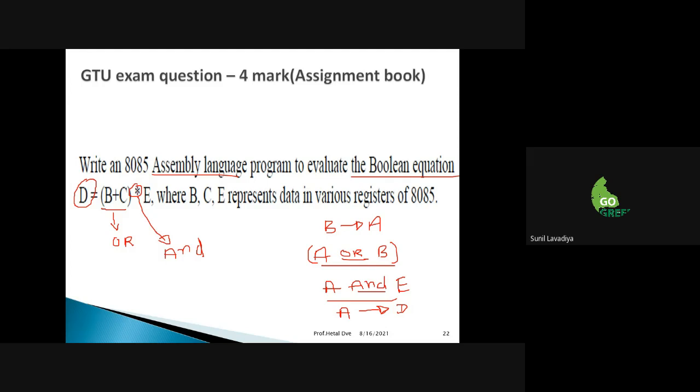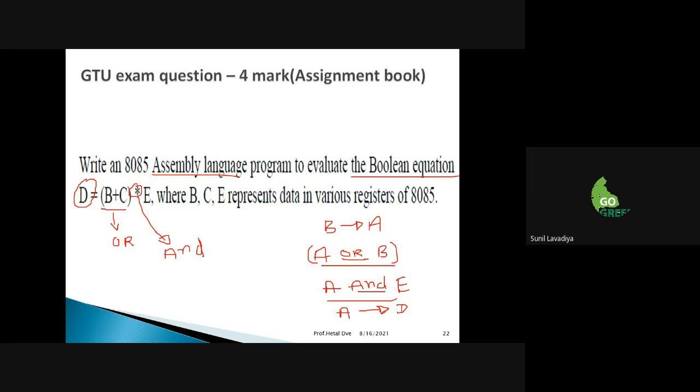Right? So within, you can say, 4 lines you can solve this program, because we have to implement any Boolean function, right? Already you have understood the ORing instruction and ANDing instruction. So are you all getting this question? What you have to do? Hello, are you all getting it? Sunny, Ravi, Mahima, Atma, is it clear? Are you getting what you have to do in the ORing instruction?